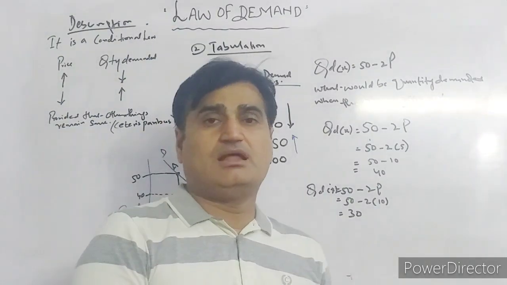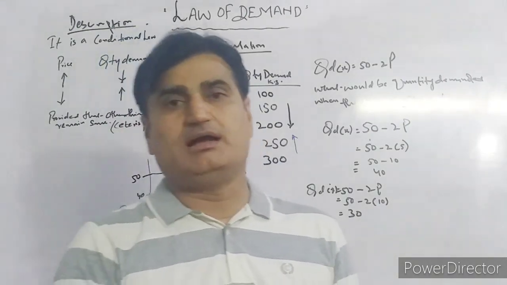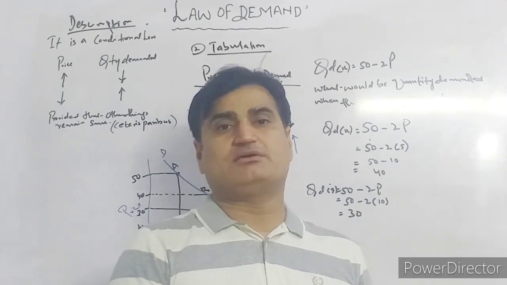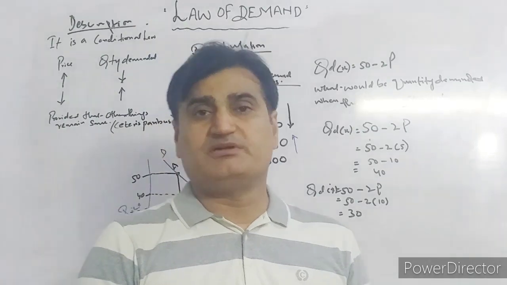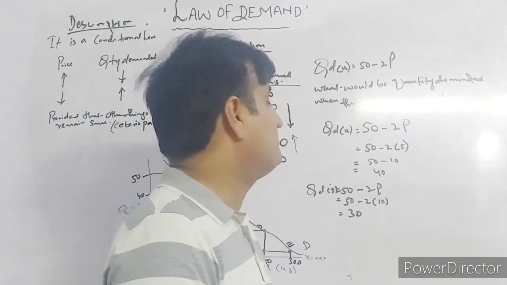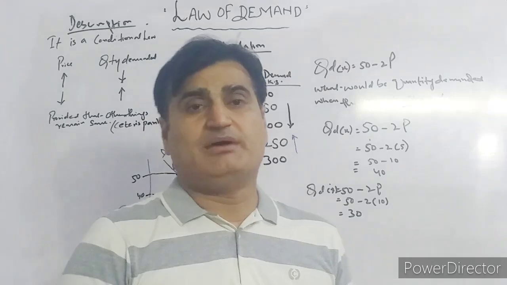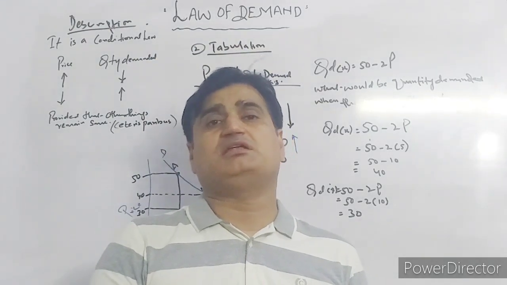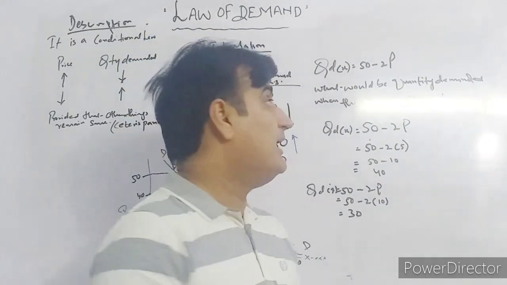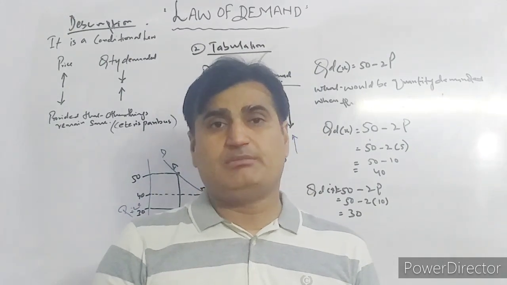So I hope the law of demand is clear, and I can summarize it. The law of demand is a conditional law. It is based on some assumptions: the income of the consumer does not change, the price of related goods remains the same, tastes and preferences remain the same, the value of money remains the same, the consumer is rational in behavior, and advertisement expenditure remains the same. On the basis of these assumptions, the law of demand states that an increase in price decreases the quantity demanded, and a decrease in price increases the quantity demanded. This can be explained with the help of a graph, a table, and mathematical equations.